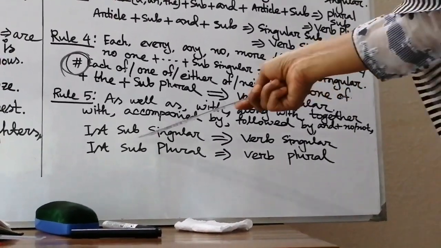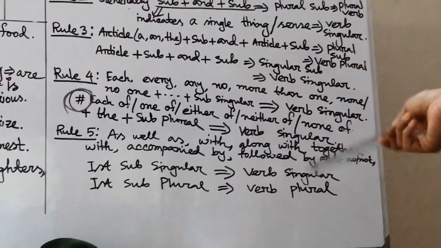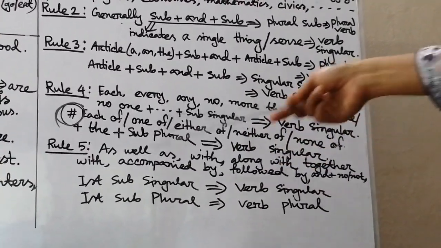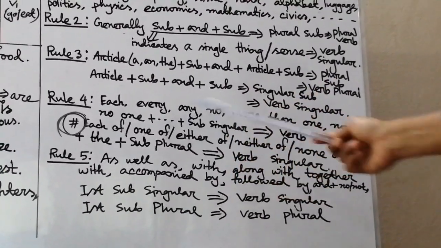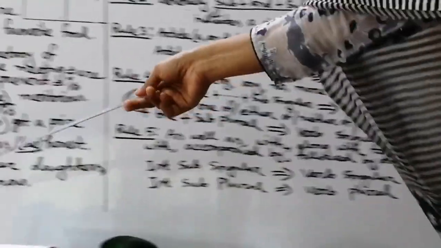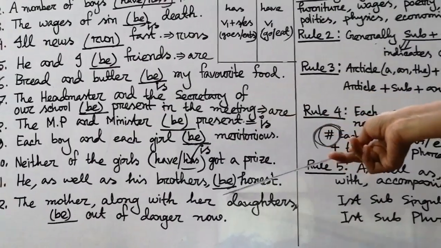Yes, according to the first subject we have to use the verb. If our first subject is singular, we will use a singular verb, and if our first subject is plural, we will use a plural verb.